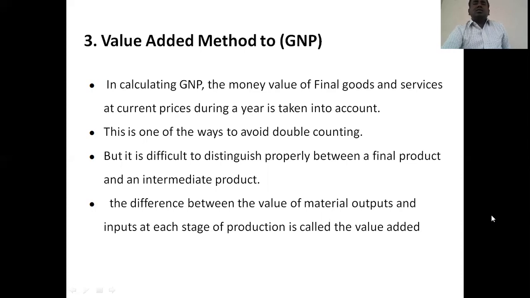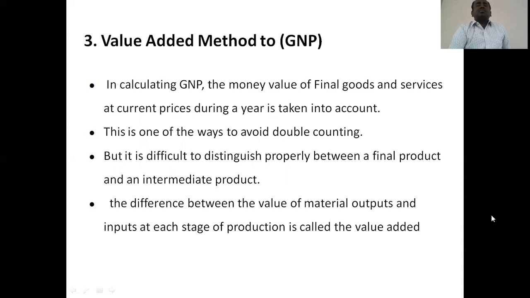The intermediate goods are connected with the production process to finalize the finished products, so only the finalized goods are considered. The intermediate goods connected with the final products are considered only once they are finalized. With this, I would like to conclude my session. Thank you.